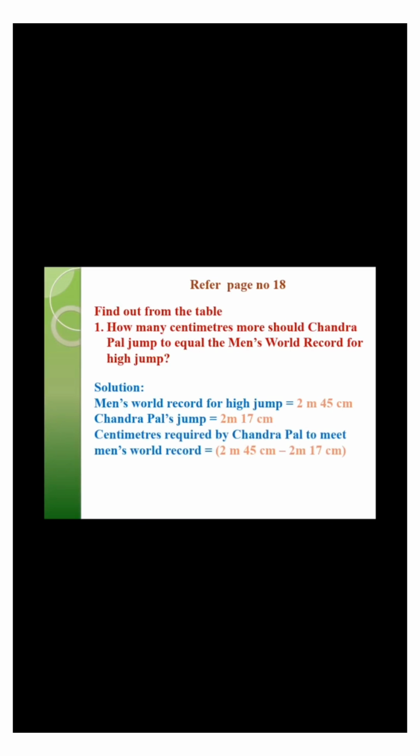Therefore, centimeters required by Chandra Paul to meet the men's world record is equal to 2 meters 45 centimeters minus 2 meters 17 centimeters, which is equal to 28 centimeters. That means Chandra Paul should jump 28 centimeters more to equal the men's world record for high jump.